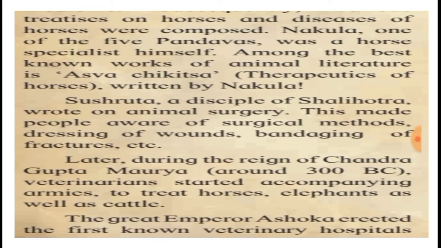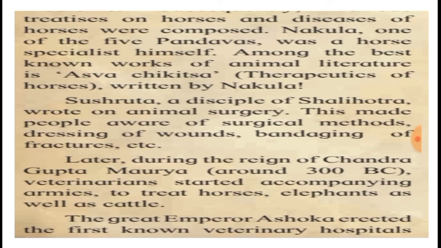Later, during the reign of Chandragupta Maurya, veterinarians started accompanying armies to treat horses, elephants, as well as cattle. Now, during the fights, during the war, there were animals involved, like the horses and the elephants. So how to treat them? Because of Nakula and Sushruta, everybody was now able to know how to treat the wounded animals, and so these veterinarians were carried to the battlefield also.